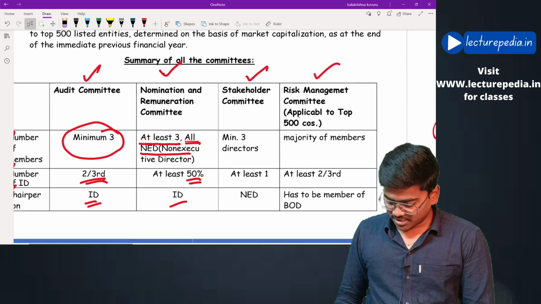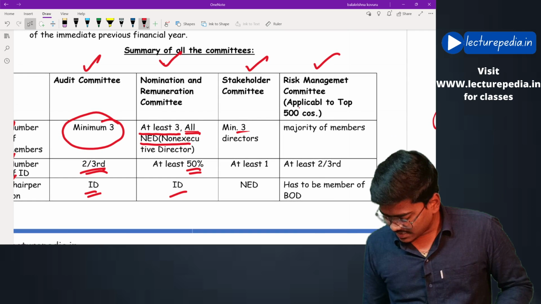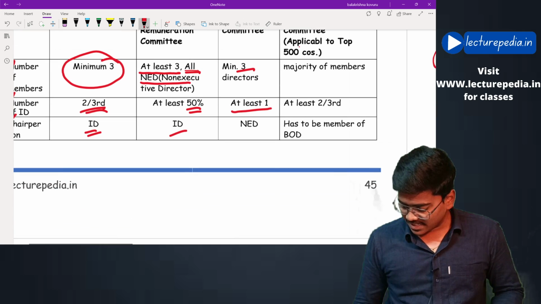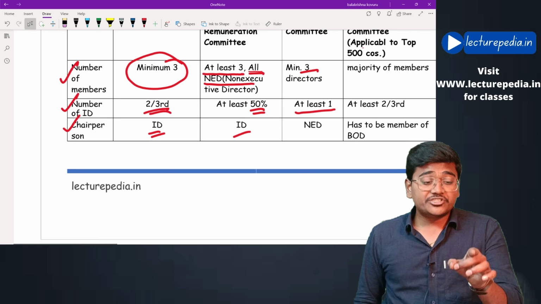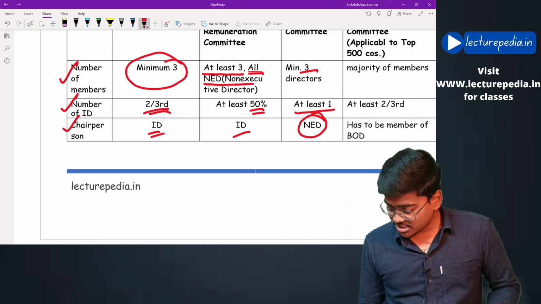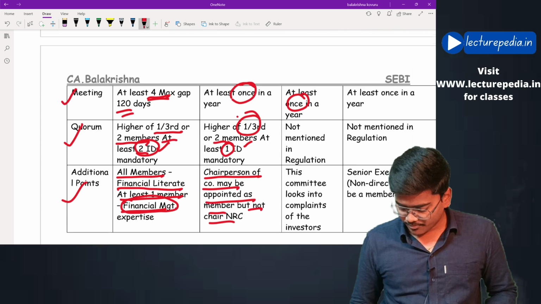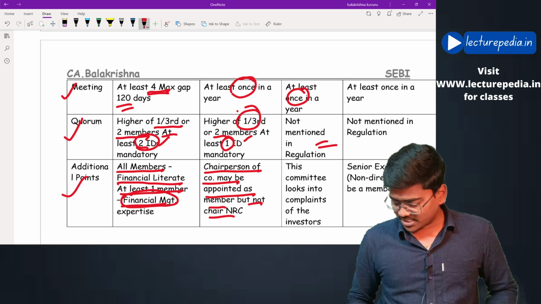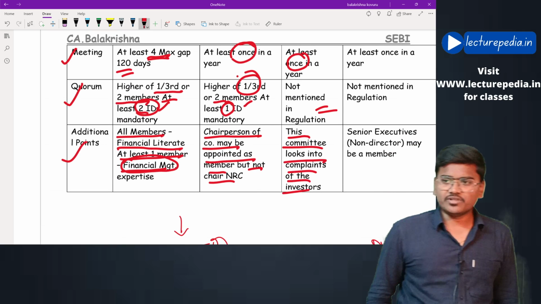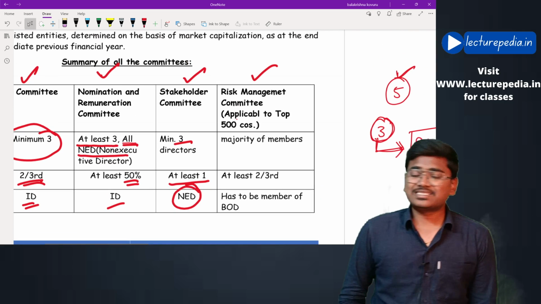Next, moving to the stakeholder relationship committee. This committee must consist of at least 3 directors, and of these at least 1 must be an independent director. The chairperson must be a non-executive director, and it must meet at least once in a year. Regarding the quorum, it is not mentioned in the regulation, and this committee will look into complaints of the investors.